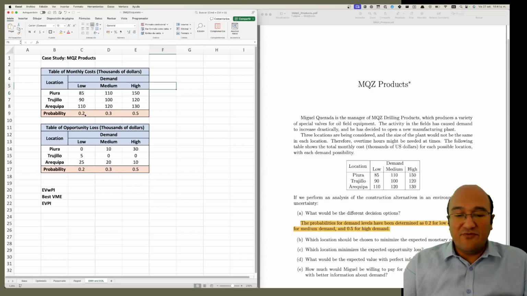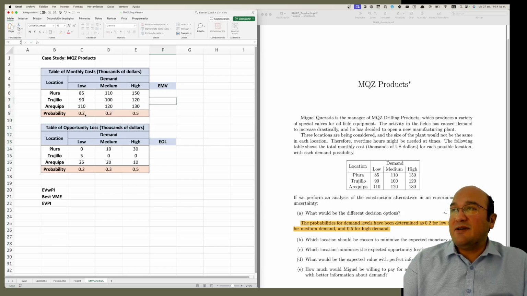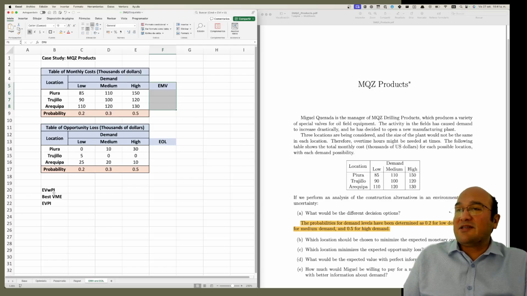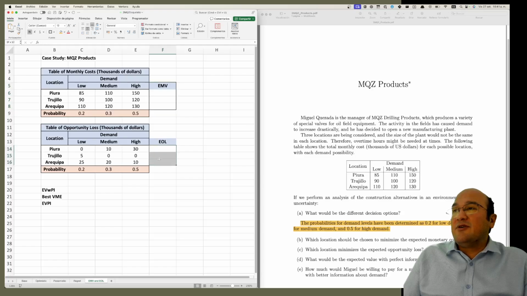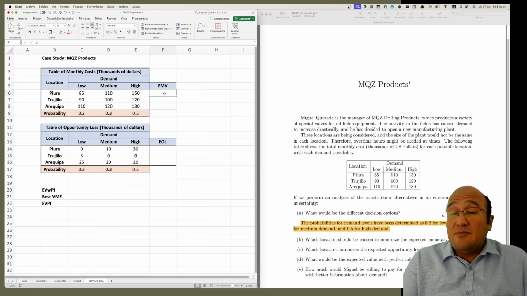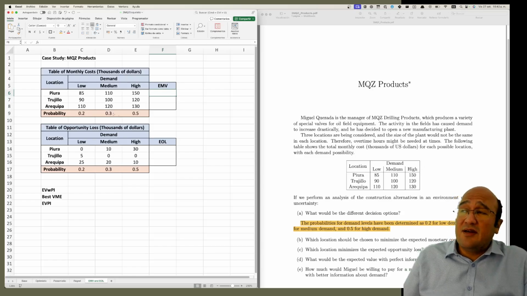Okay, let's do first the EMV, the expected monetary value, then the expected opportunity loss, and then we do the expected value with perfect information, best expected value without perfect information, and then the expected value of perfect information. We are going to do it in that order. Let's first fix the borders. Remember, the expected monetary value is the probabilistic average of the results you get for an alternative.